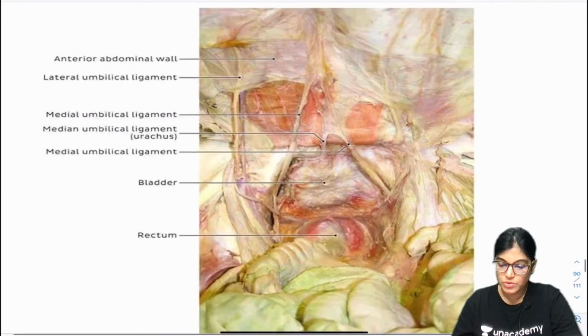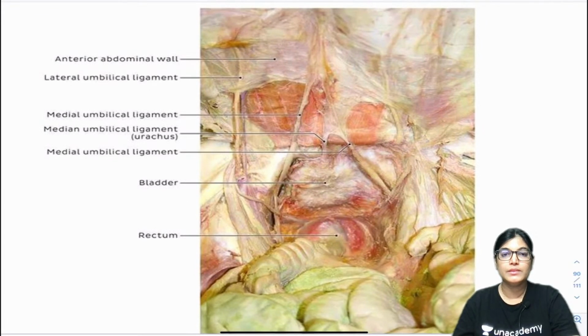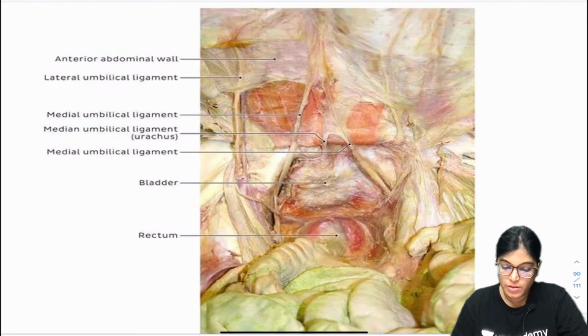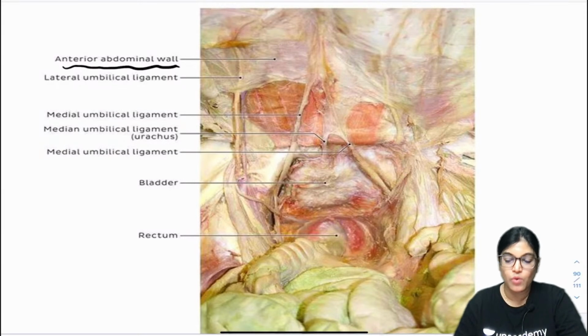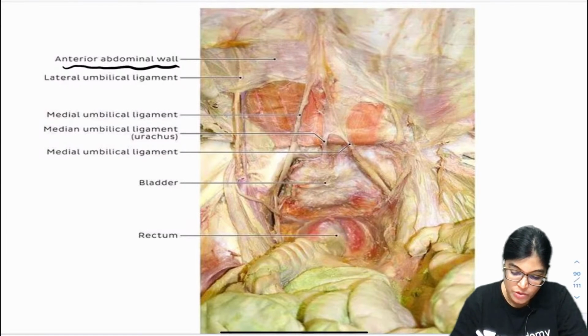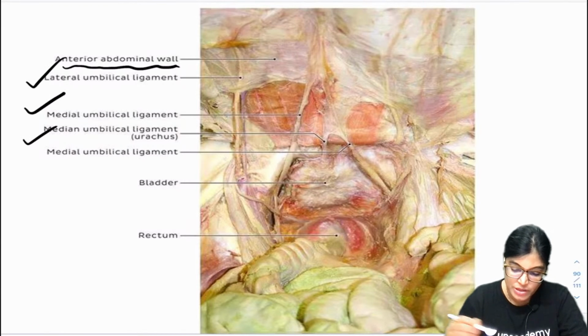Before that, I would like to show you one more diagram here. Okay, so one more diagram has been shown here. This is the anterior abdominal wall, posteriorly anterior abdominal wall we can see here. So here it is having lateral umbilical fold, lateral umbilical ligament. So here you can see there is medial, median and lateral umbilical ligament.